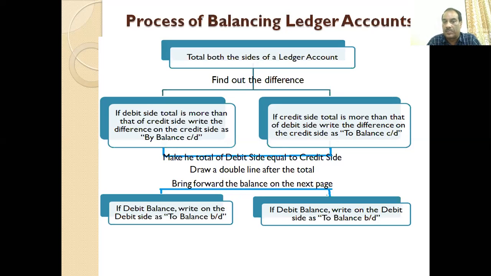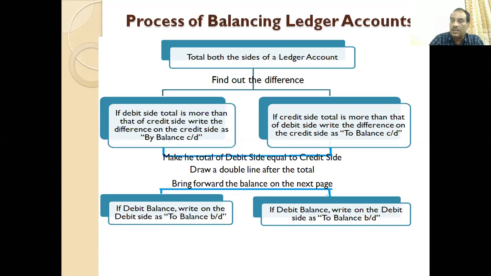Okay. Then the next step is to make the total of the debit side equal to the credit side. So we put that short amount in the side where it is short, to make both side totals equal. So this is the second step: make the total of the debit side equal to the credit side by putting those short amounts. Then after the total, it is customary to put a double line after the total. We mention the double line so that we can identify that here the summarization, the balancing, has been done. Then the next step is to bring forward the balance.